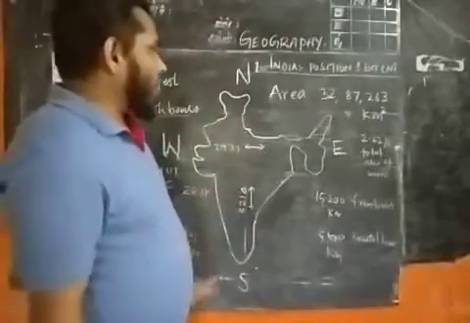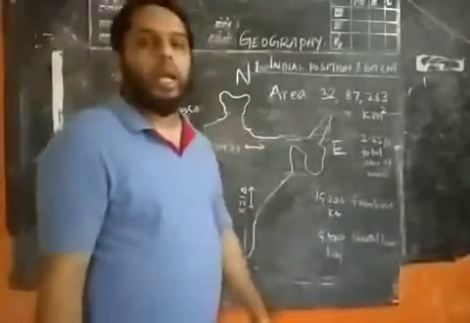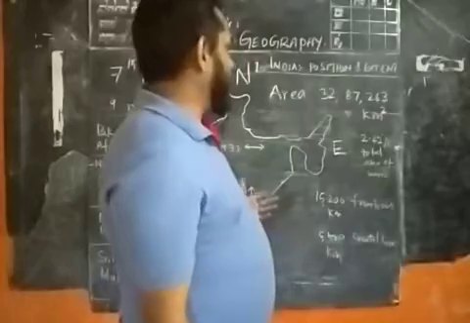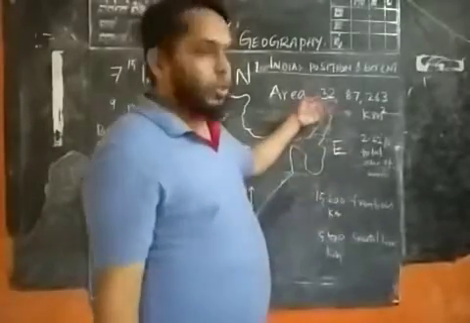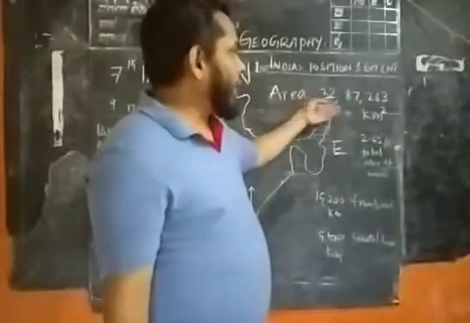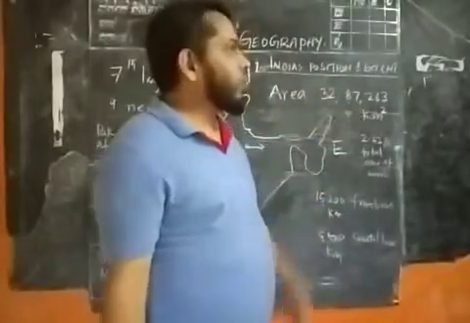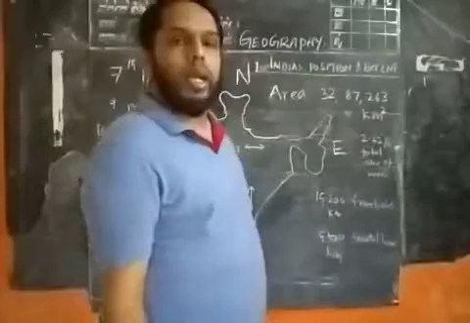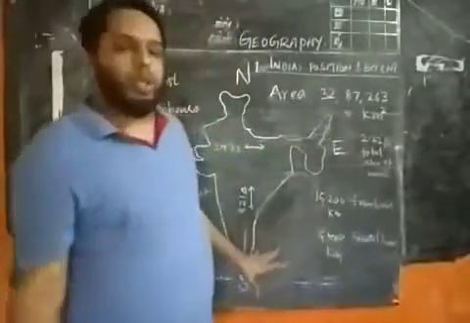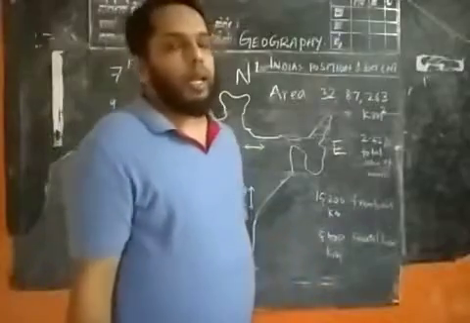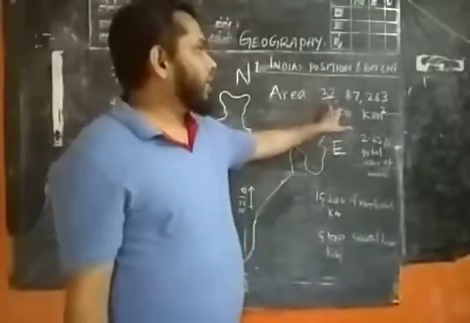When we discuss our country, the total area of India is 32 lakh 87,263 square kilometers. That is the total area of the Indian territory, including Lakshadweep and the Andaman and Nicobar Islands.